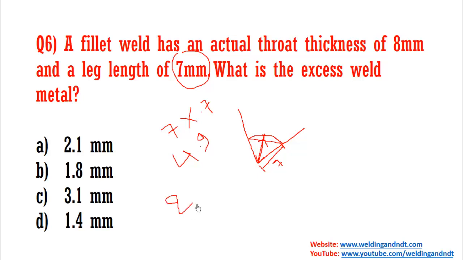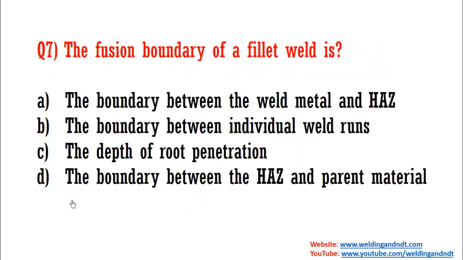So we will subtract 8 minus 4.9, which will be the excess metal height, and that is 3.1. So C will be the answer.